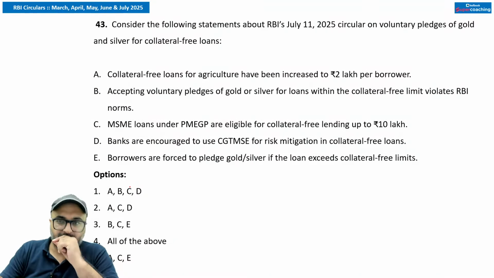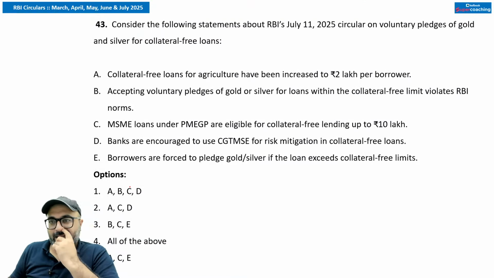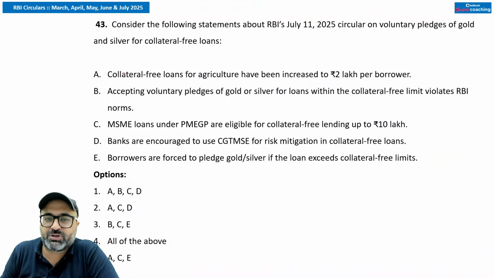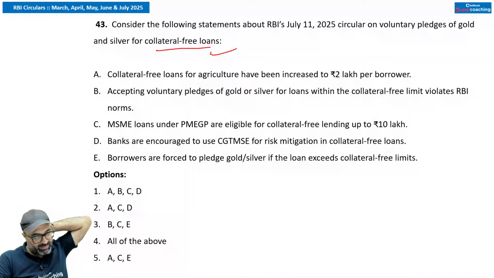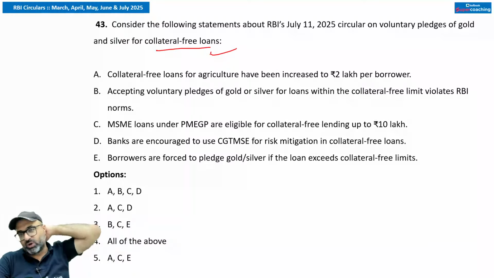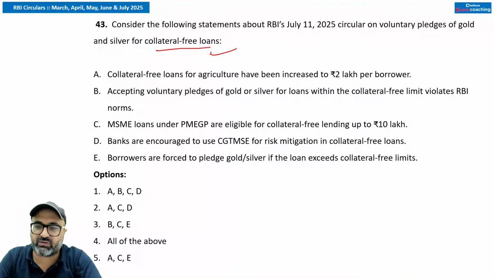Consider the following statement about RBI's 11 July circular on voluntary pledge of gold or silver for collateral free loan. As I have already discussed, कि अगर आप एक कोलेटरल फ्री लोन लेते हैं from bank, there is no need to pledge your gold or silver. If you are doing it, you are doing it voluntarily in order to enjoy the extra benefit which you are expecting your bank may give you. So in that particular context, which all points are going to be correct?